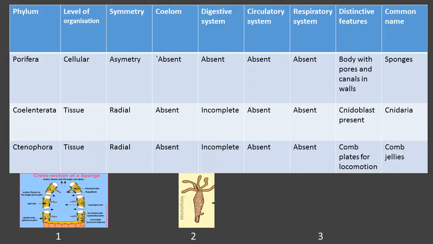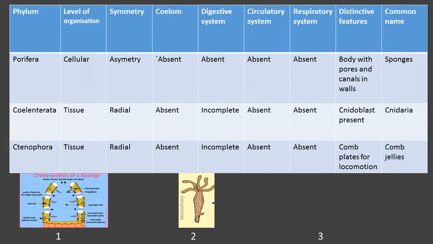Then the distinctive feature here is cnidoblast cells. Cnidoblast cells are stinging cells present on the surface of tentacles. These cells help the organism to capture prey. Because of these specialized cells on the surface of Coelenterata members, they are commonly called cnidaria. These are the general characteristic features we can see in the members of Coelenterata.